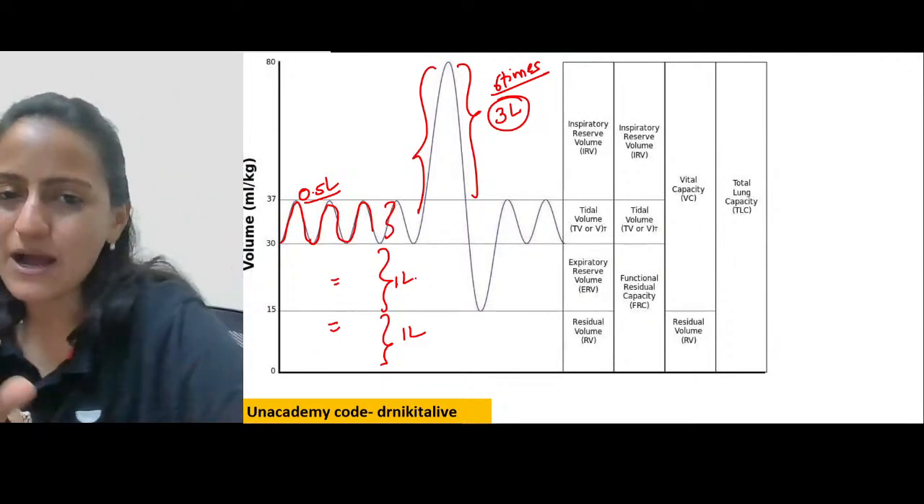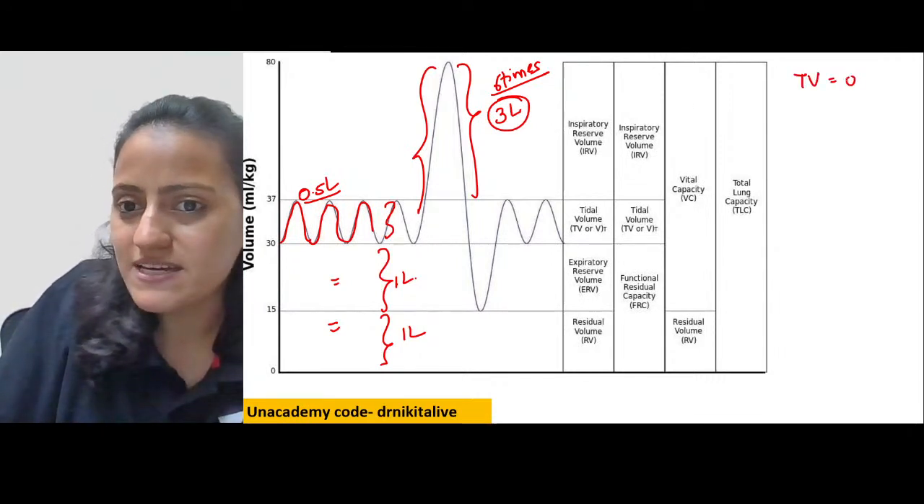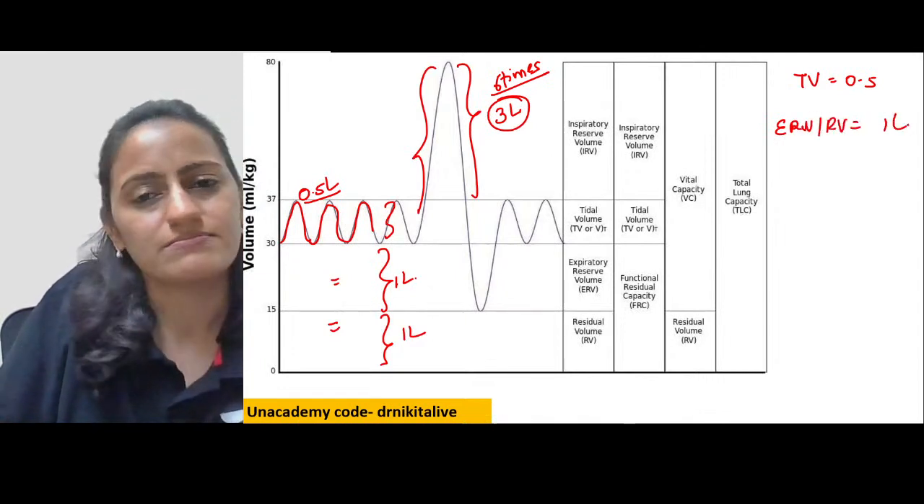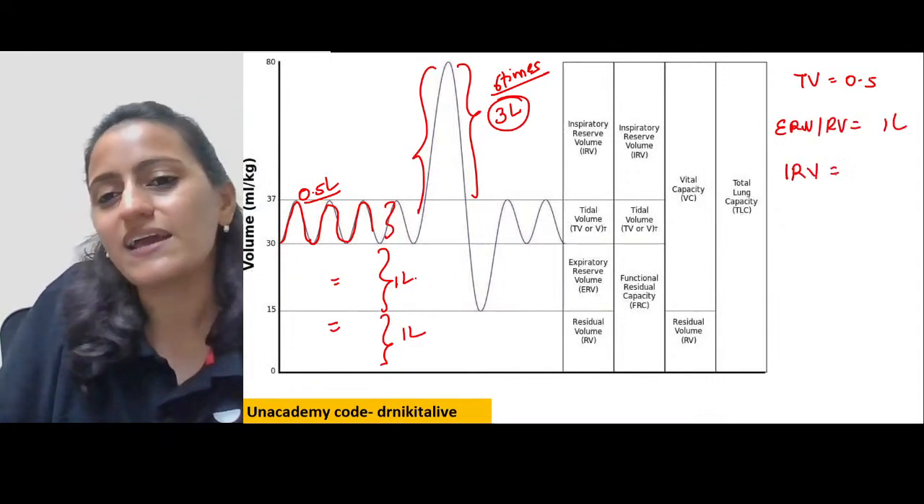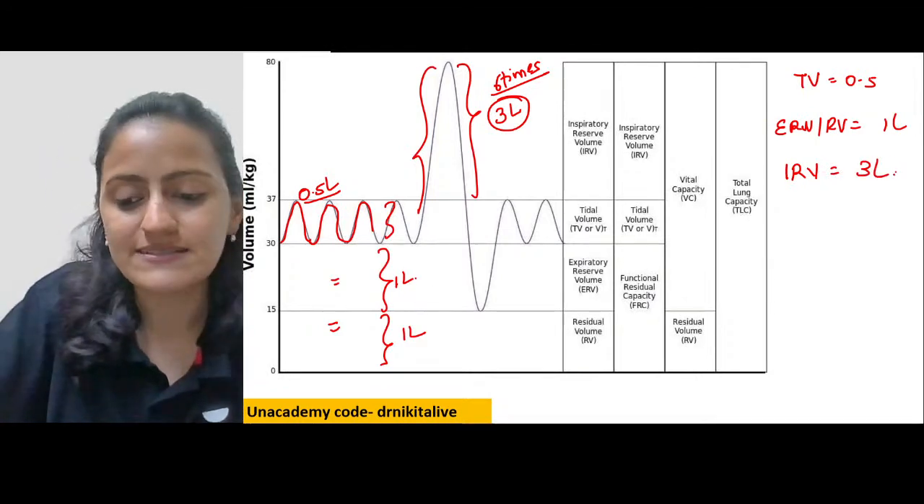So take it at the round figures, right? So to remember this, remember that TV is 0.5, ERV or RV is double of it, that is 1 liter, and IRV is 6 times of the tidal, that is the 3 liters. Okay, that's the 3 liters.